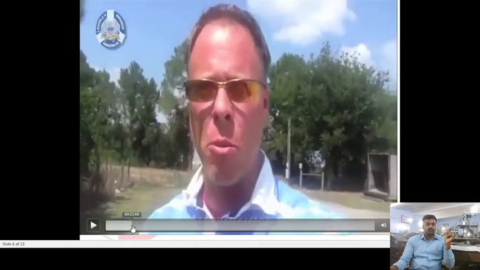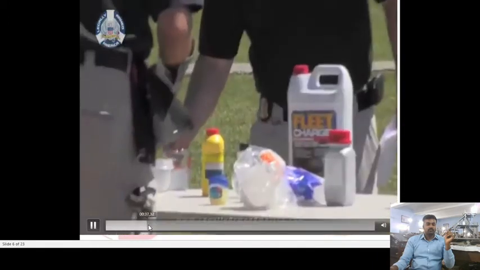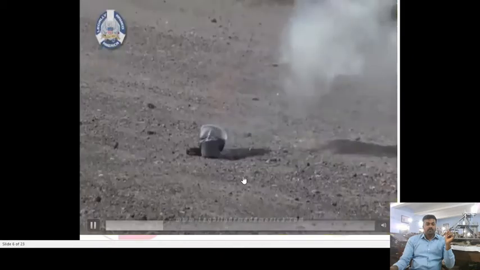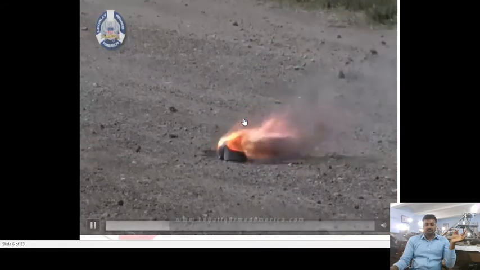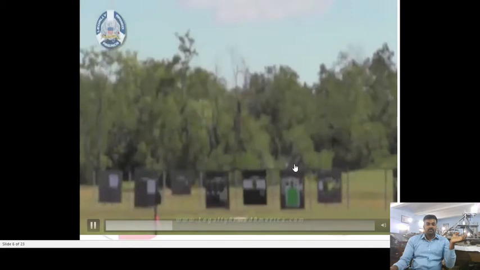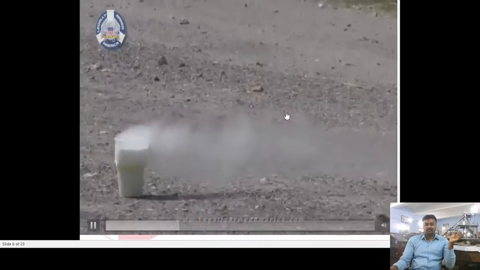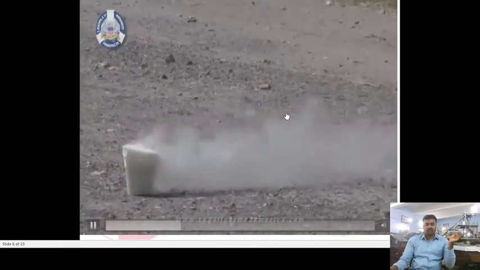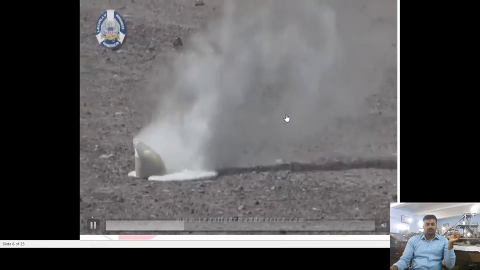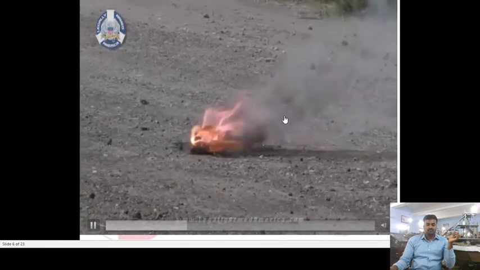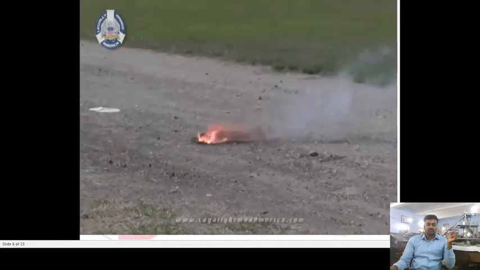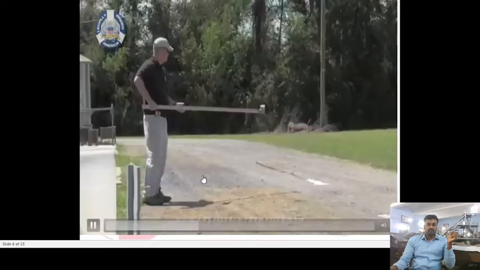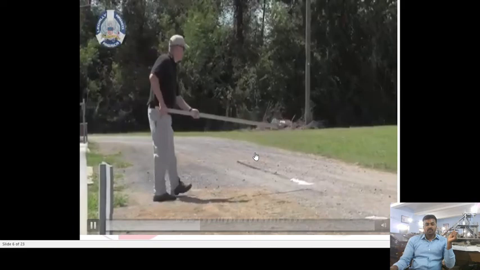Caught fire or ignited. See, this burning itself we call deflagrating. Together, actually exploded. That's a household item. Shattering. Now, one pretty interesting fact that was pointed out to us was that most of these household items, when mixed together, you'll notice that the smoke is a white or light color, whereas the military grade or commercial grade explosives typically have a black or darker colored smoke, and you'll see that later on in the video.